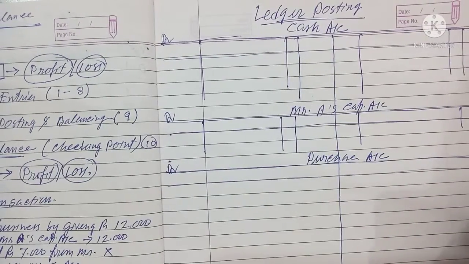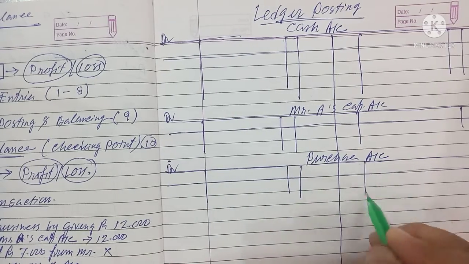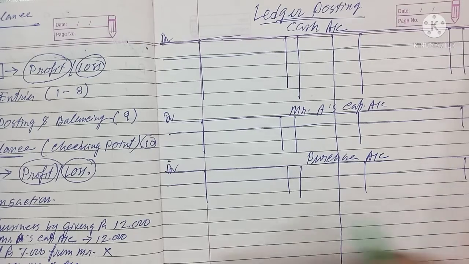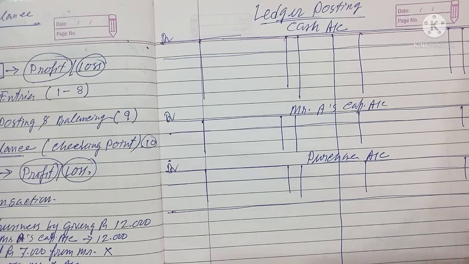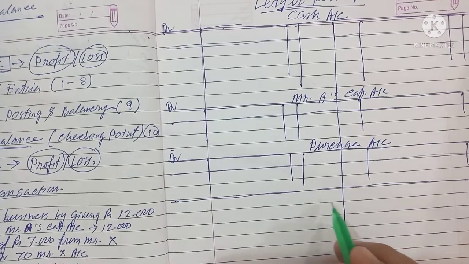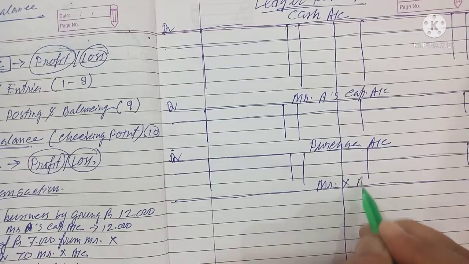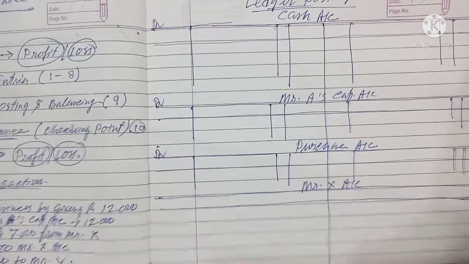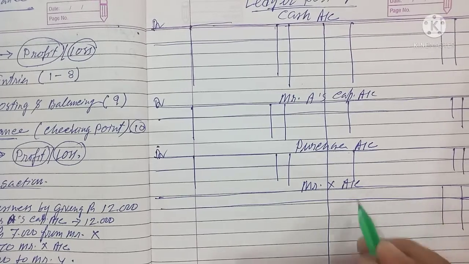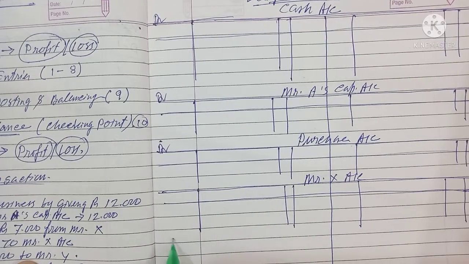That also we are having less only, so keep less space. That is over. Next we will get Mr. X account. Mr. X, you are having 2 or 3 transactions, so we are keeping a little more space.